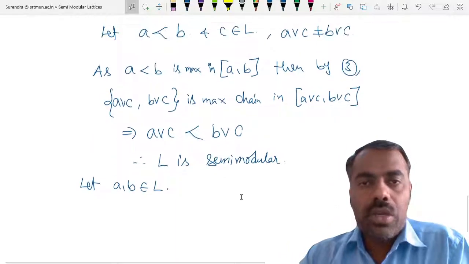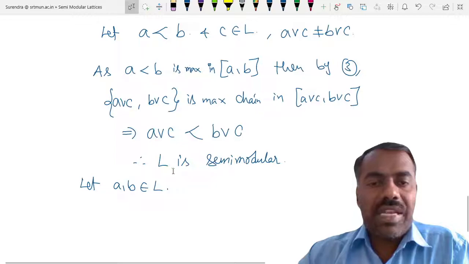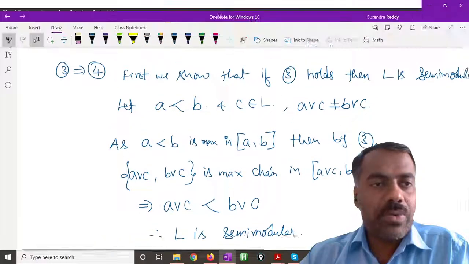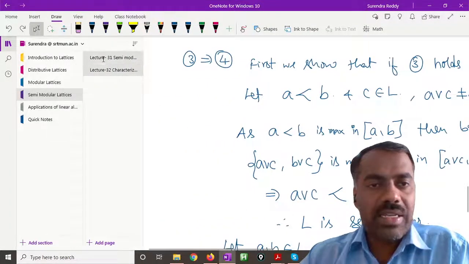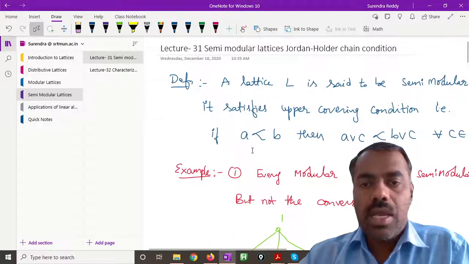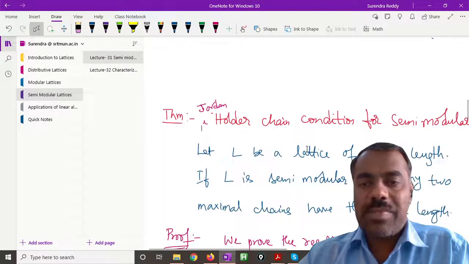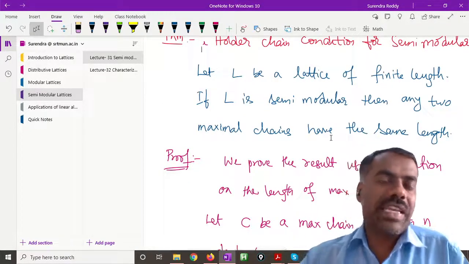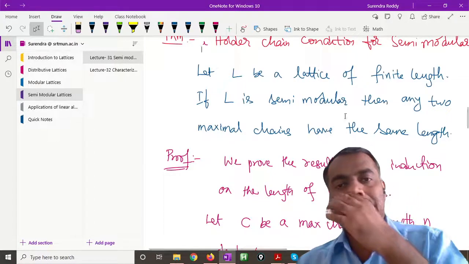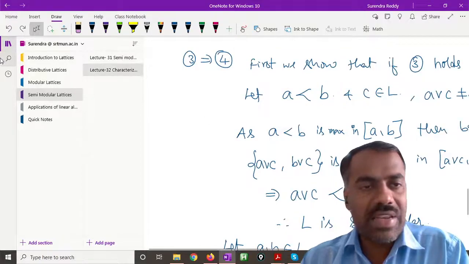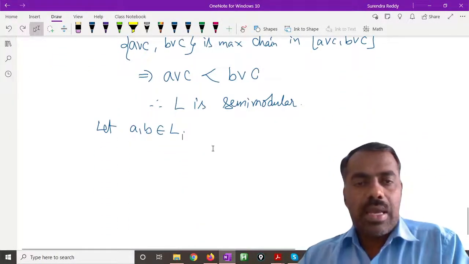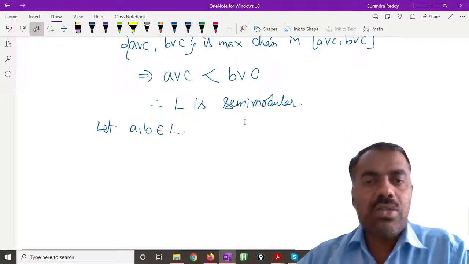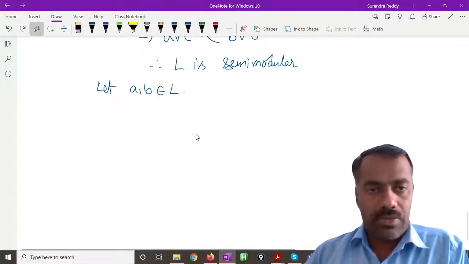Okay, so what we do is, because our L is semi-modular, what did we prove yesterday in the last class? In the last class we proved that in a semi-modular lattice, if we take any two maximal chains, then they are of the same length. So if we know one maximal chain of some finite length, then we know that every other maximal chain is of the same length. That we will apply here. So we can assume that the Jordan-Hölder chain condition is true for this chain. Okay, fine.